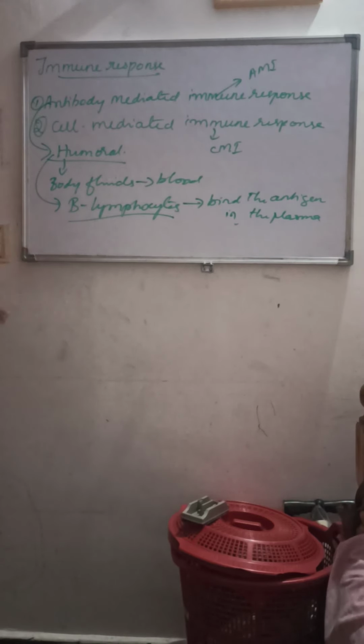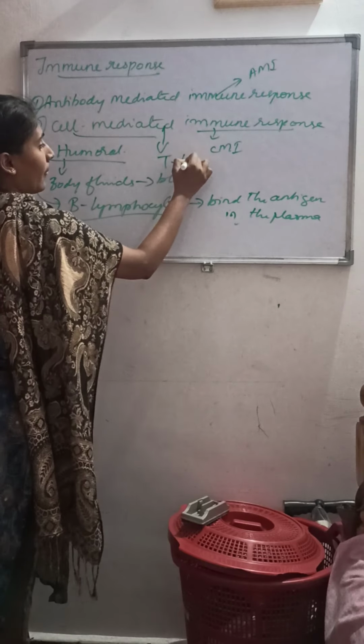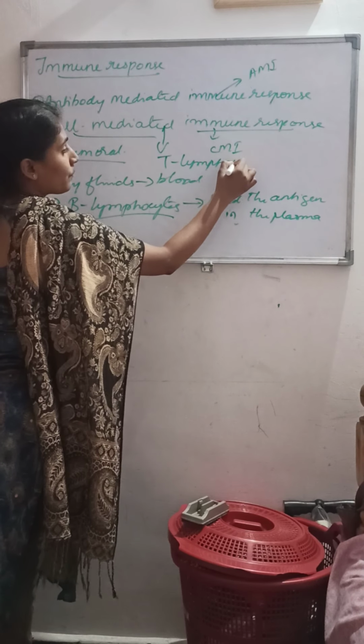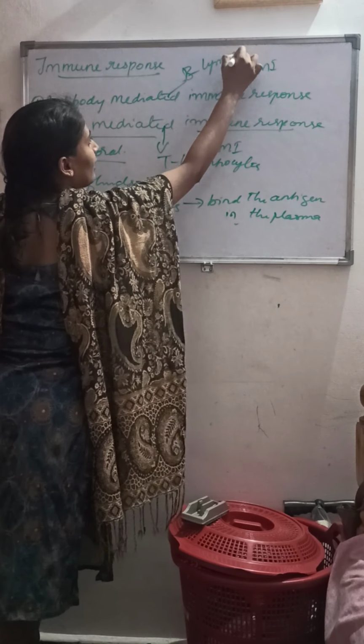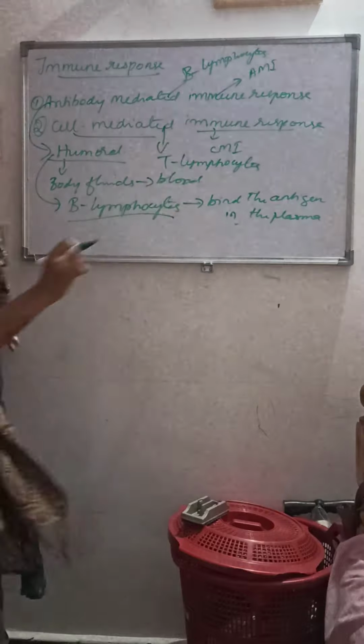Next is the cell mediated immune response, which is abbreviated as CMI. This cell mediated immunity is mediated by T lymphocytes, while the humoral one is by B lymphocytes. The cell mediated immune response is mediated by the T lymphocytes through cell to cell contact. I hope you understand the difference between the humoral and the cell mediated immune response.